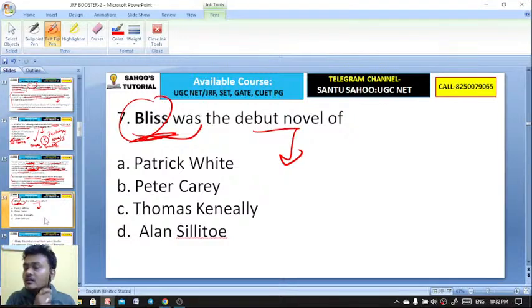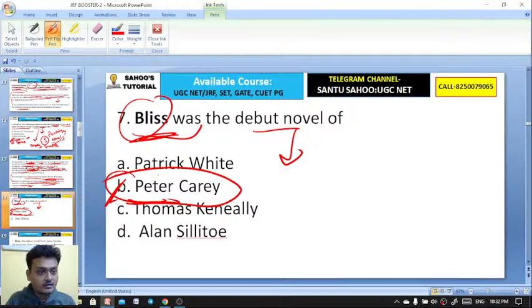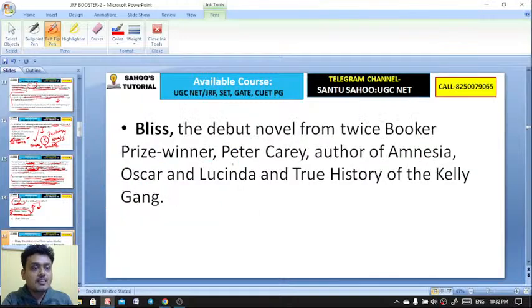Bliss was the debut novel. It's by Peter Carey. I told you Oscar and Lucinda, then True History of the Kelly Gang, Bliss. I gave the clue here. Peter Carey has written True History of the Kelly Gang, and Oscar and Lucinda.